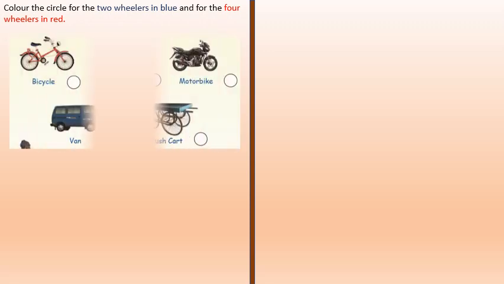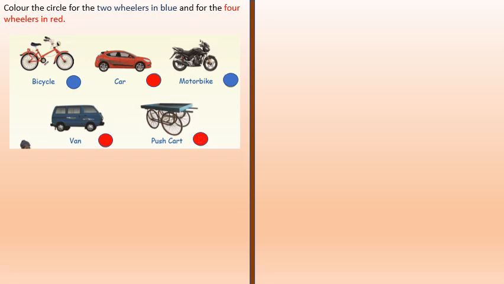Color the circle for the two-wheelers in blue and for the four-wheelers in red. Bicycle, two-wheeler, blue. Car, four-wheeler, red. Motorbike, two-wheeler, blue. Van, four-wheeler, red. Pushcart, four-wheeler, red.